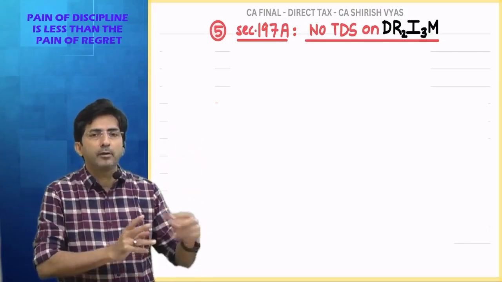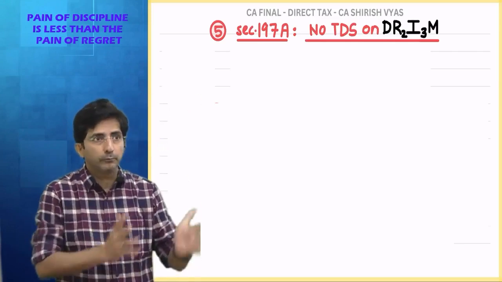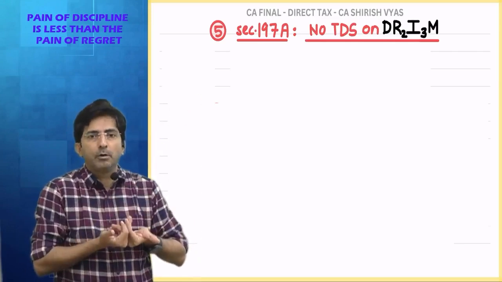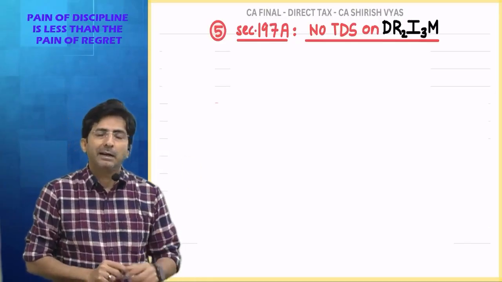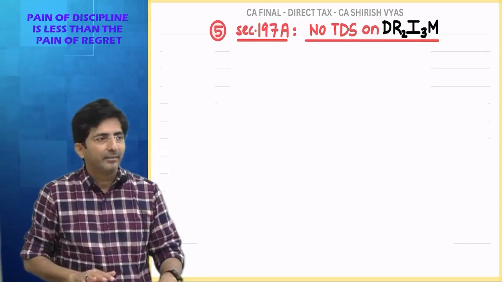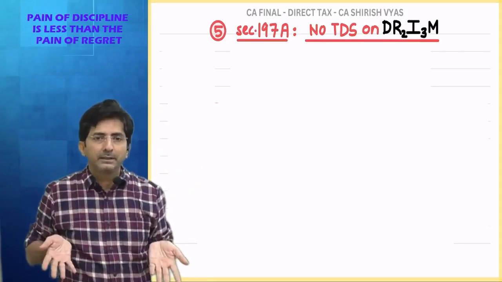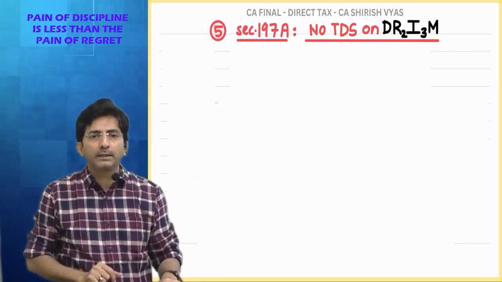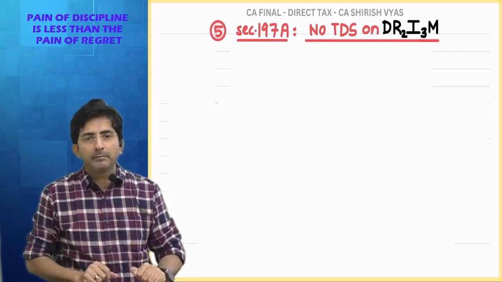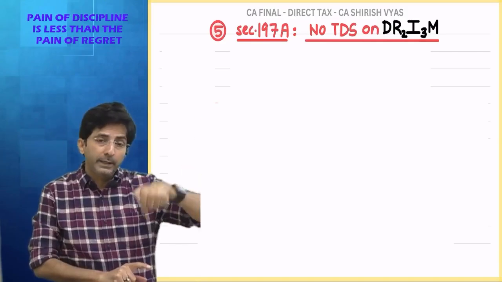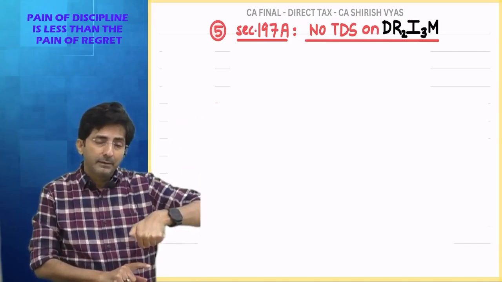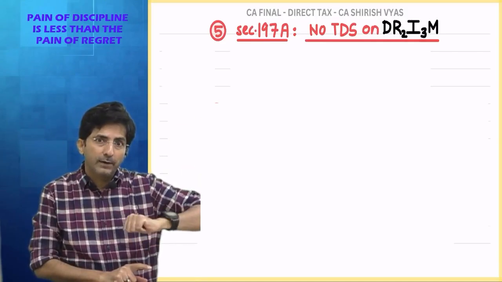Say I am receiving a dividend of 25,000. If my dividend income is 25,000, obviously the company will deduct TDS. But I don't have any other income. My overall income is not even crossing 2,50,000. So when I file my return, my tax is 0. But still, when the company gave me the dividend, they deducted 10% TDS, or 2,500.